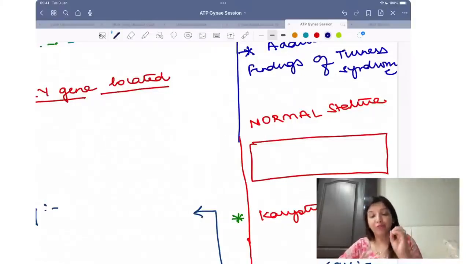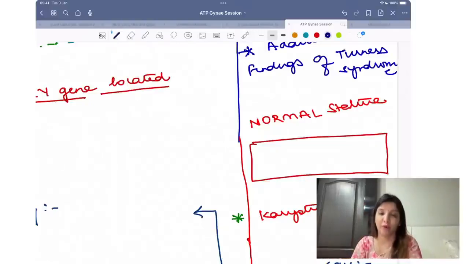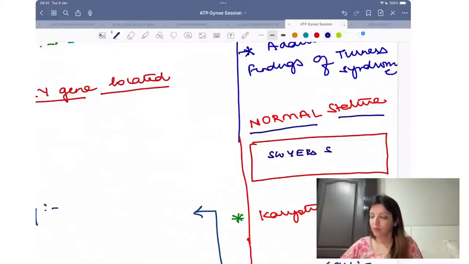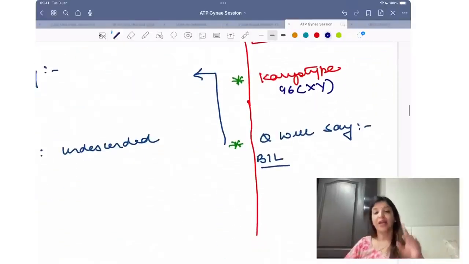ठीक है? Further, your question says LH, FSH levels high. जैसे ही क्वेश्चन LH FSH हाई कहता है, I am thinking only about ovarian problems which could be Turner, which could be Swyers. And फिर क्वेश्चन ने कहा normal stature, normal stature कहा तो Turner's out and Swyers in. In Swyer syndrome, karyotype is 46XY.